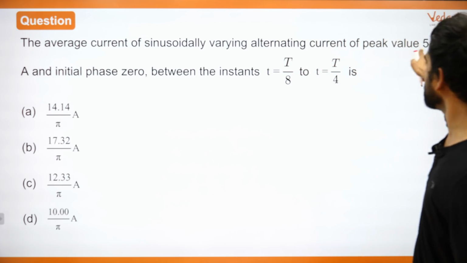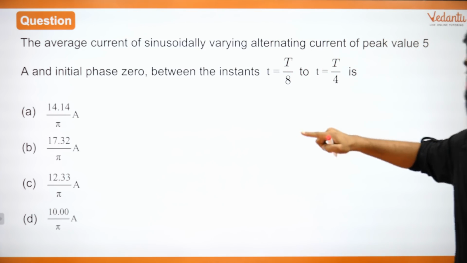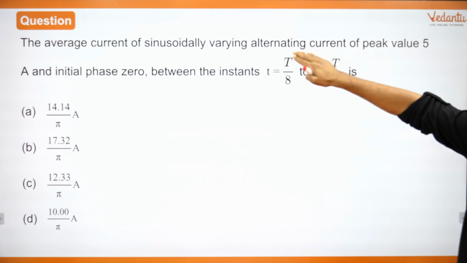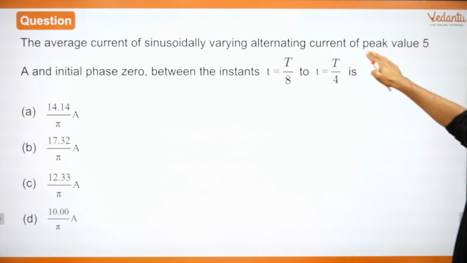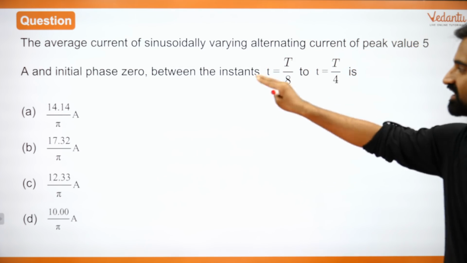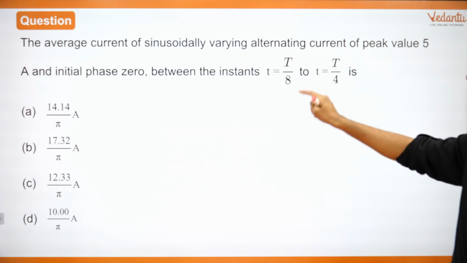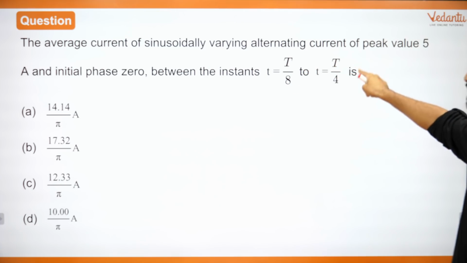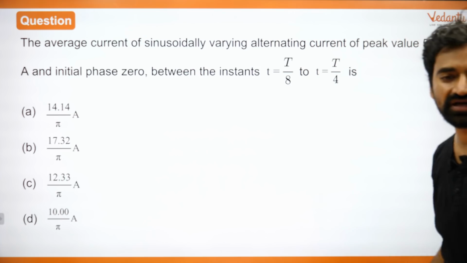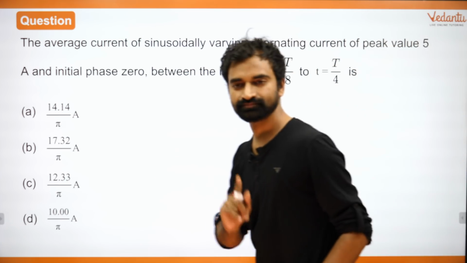AC है एक जिसका peak value आपको given है 5 amperes, right? Sinusoidally varying alternating current of peak value 5 amperes and initial phase 0, between the instant t is equal to T by 8 and t is equal to T by 4. Average value निकालना है, again definition, right?